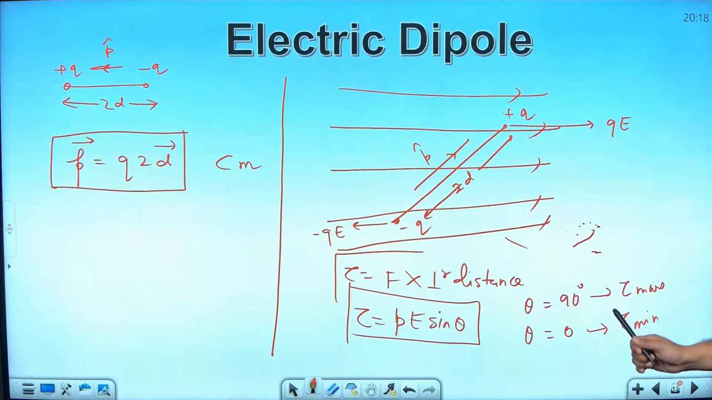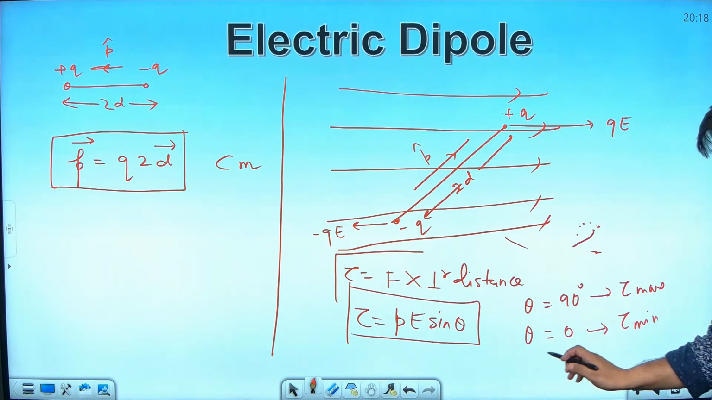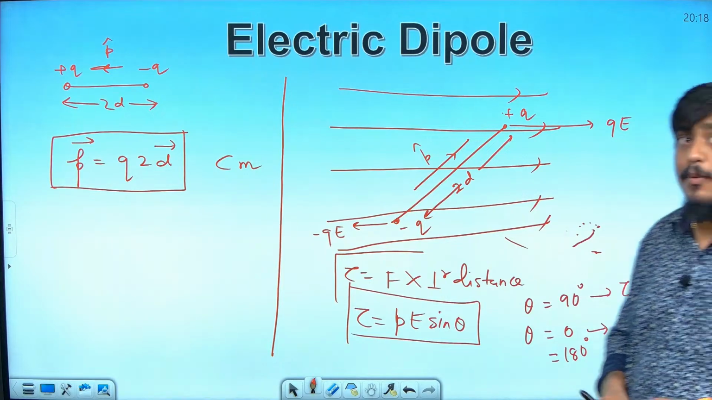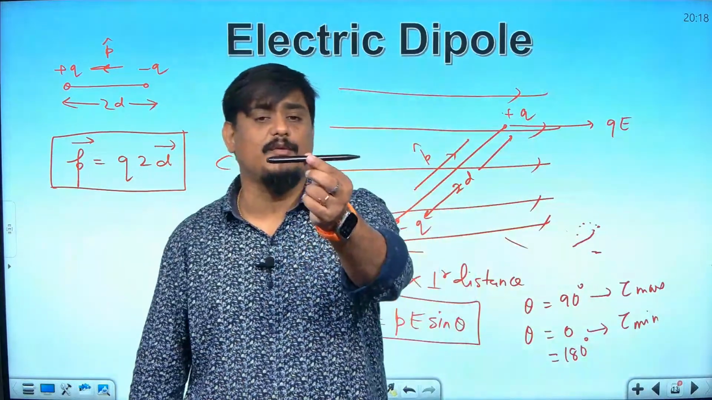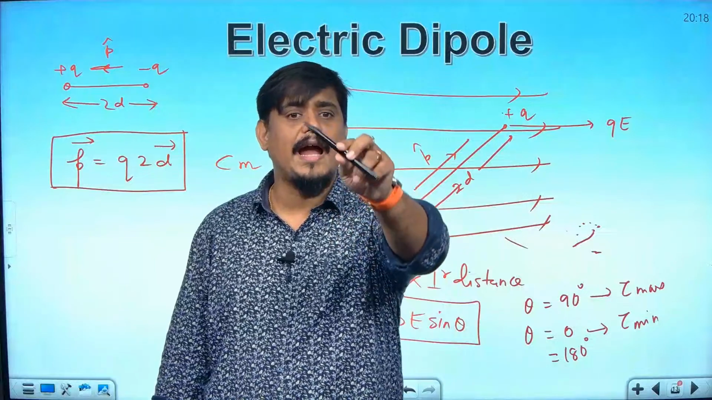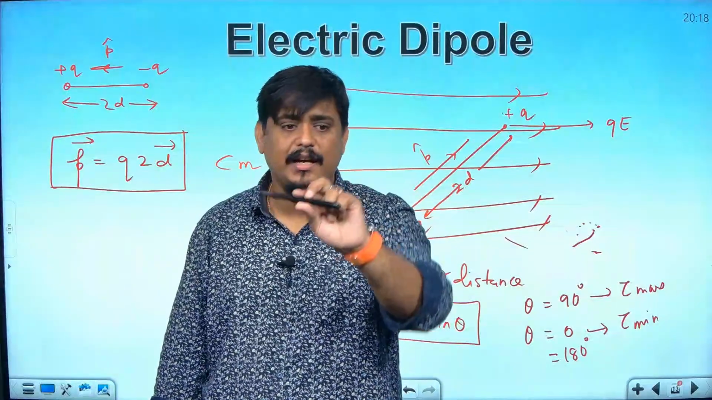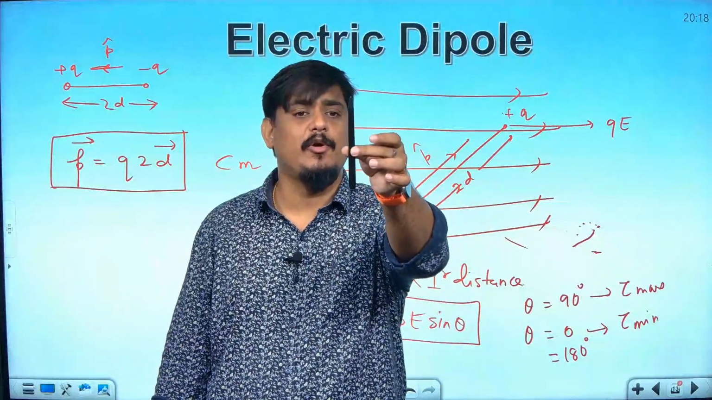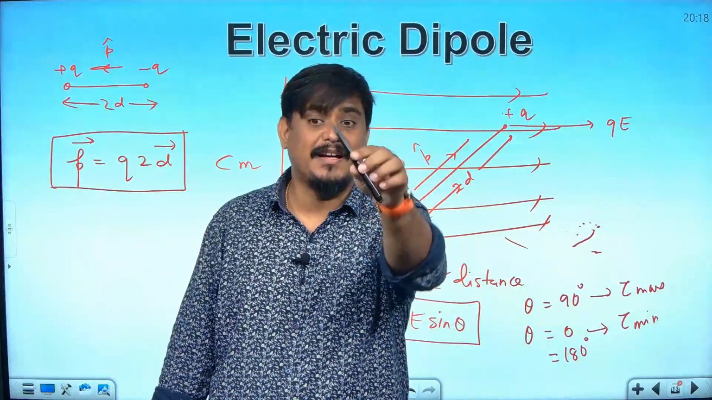Zero torque is for 0 degree. 0 degree means what? Parallel or anti-parallel, because even if theta is equal to 180 degree, it will be 0 only. Sin 180 is also 0, am I right? So, if a dipole is placed parallel to the electric field or anti-parallel to the electric field, it will experience no torque. And if it is placed perpendicular to the electric field, it will experience the maximum torque.